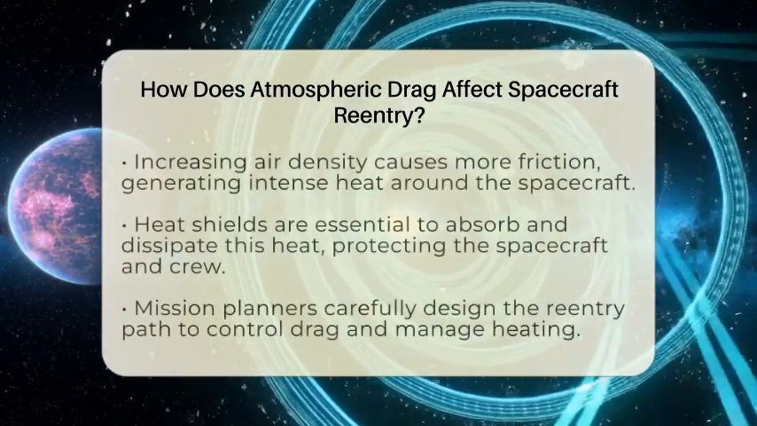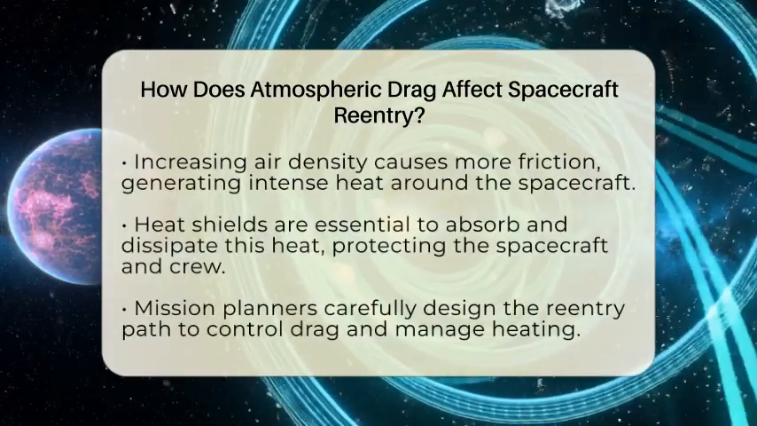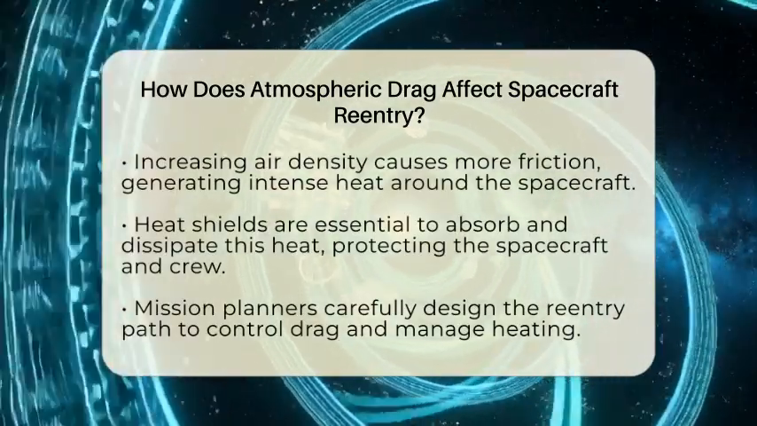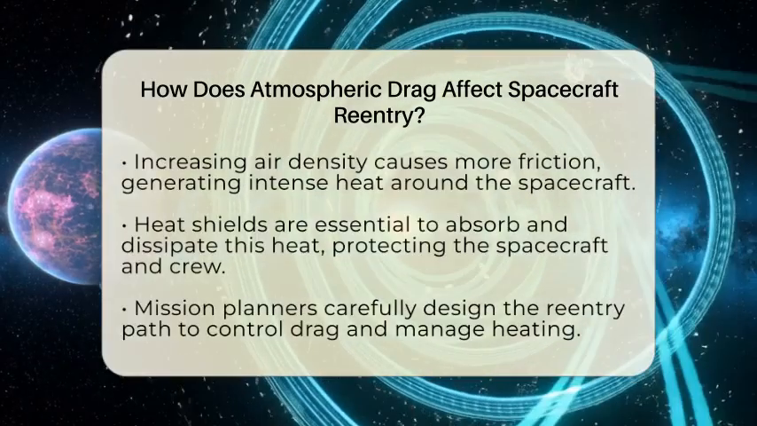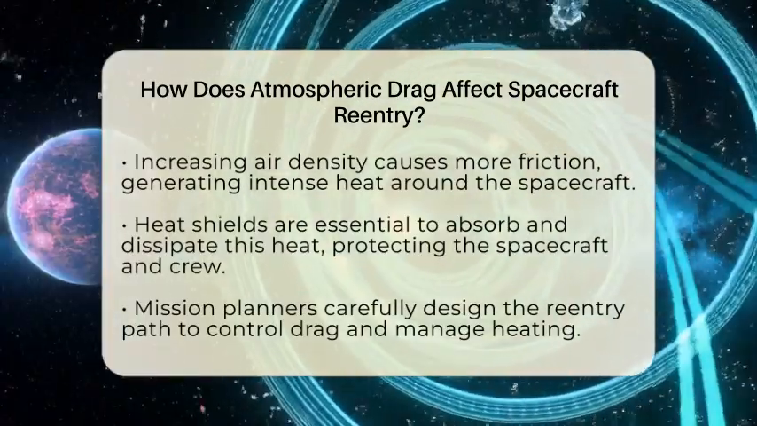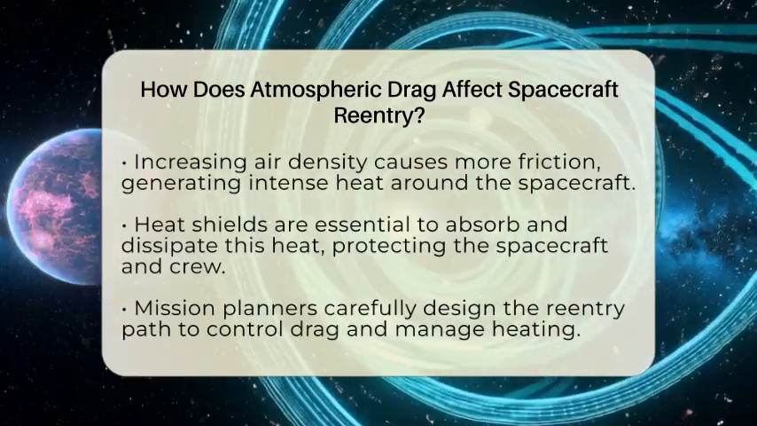When the spacecraft hits the denser layers of air, it experiences a lot of friction. This friction causes the air around it to heat up rapidly. The heat is so intense that it can damage the spacecraft if not properly managed. That is why heat shields are essential. They absorb and dissipate the heat, protecting both the vehicle and its crew.